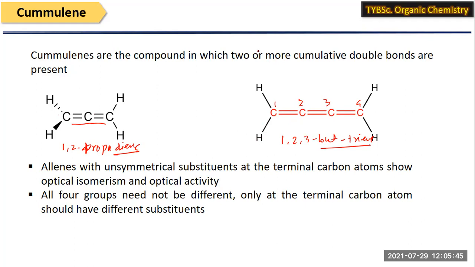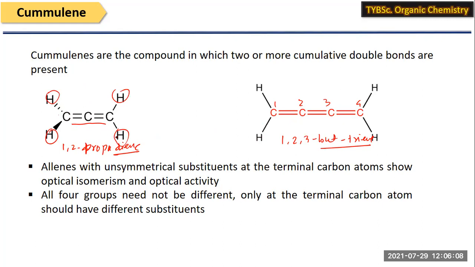Now when we consider its optical activity, if you look at the substituents on the terminal carbons, in the case of allene, in this 1,2-propadiene, all the substituents are identical. This is hydrogen, this is also hydrogen, so all 4 substituents are identical.